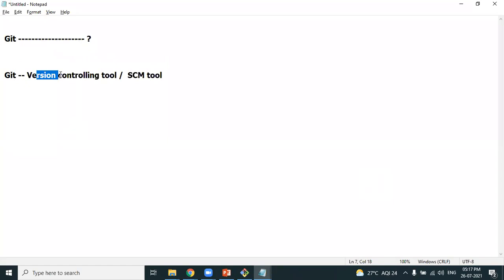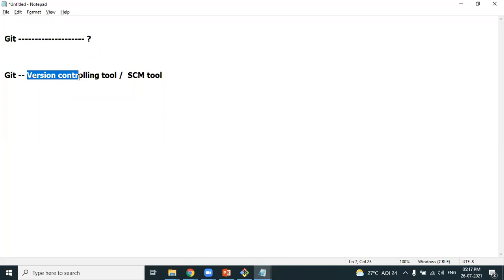It manages versions of the code as well as helps you manage the source code. So it's something related to source code. Source code management tool: it manages source code. Version controlling: it maintains different versions of the source code. Now you got the answer for the first question. What is Git? Git is a version controlling tool as well as it is referred to as a source code management tool.